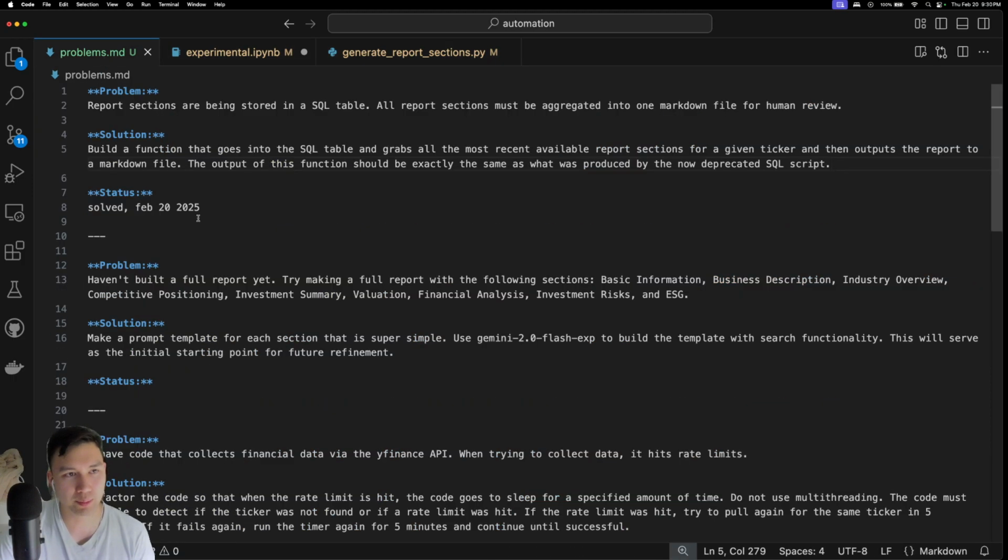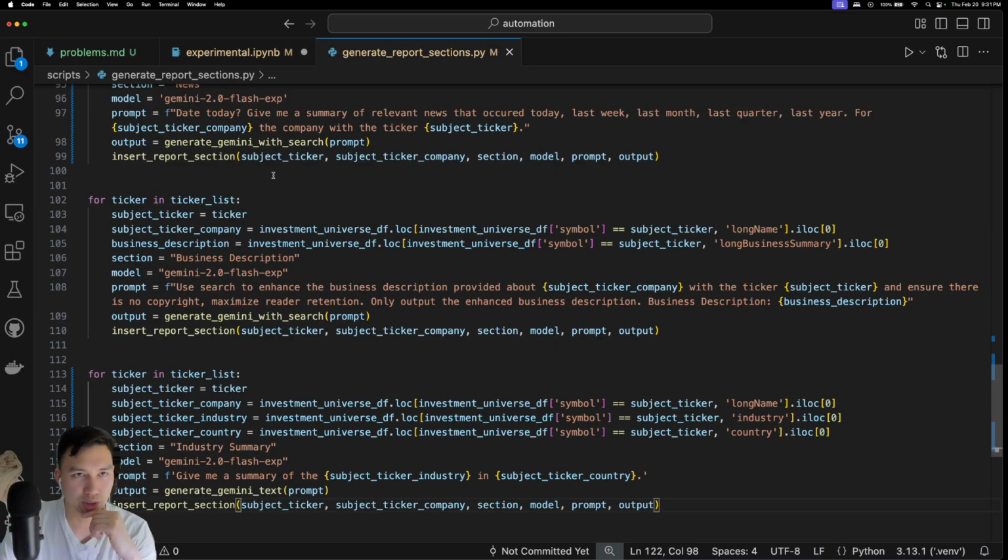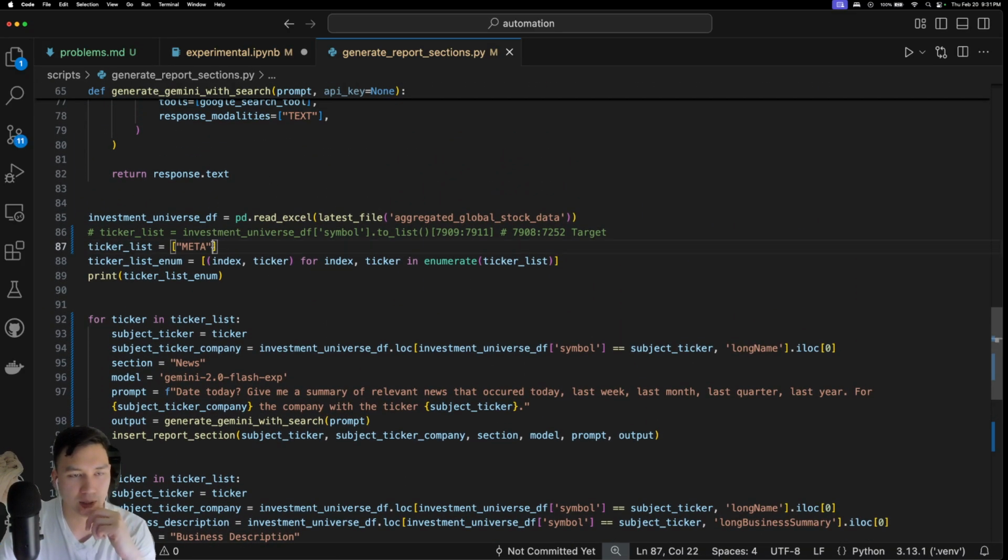But the main problem I want to face right now is building those initial sections that could be refined. I actually want a news section here, like business description and news. That's pretty key. I actually didn't have that, right? Okay, let's get after it. So I'll show you me generating a couple of them.